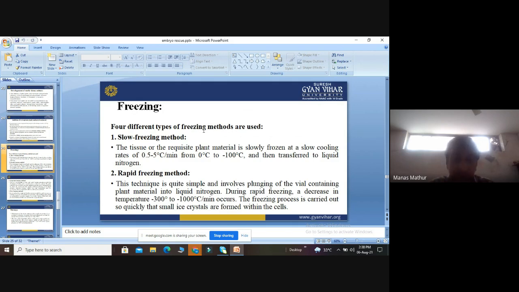Then comes the rapid freezing method. This technique is quite simple and involves plunging the vial containing plant material into liquid nitrogen. During this method, there is a decrease in temperature of about minus 300 to minus 1000 degrees centigrade per minute, means the rate is about 300 to 1000 times that of the slow freezing method. The freezing is carried out so quickly that small ice crystals are formed within the cells. So two methods are there.